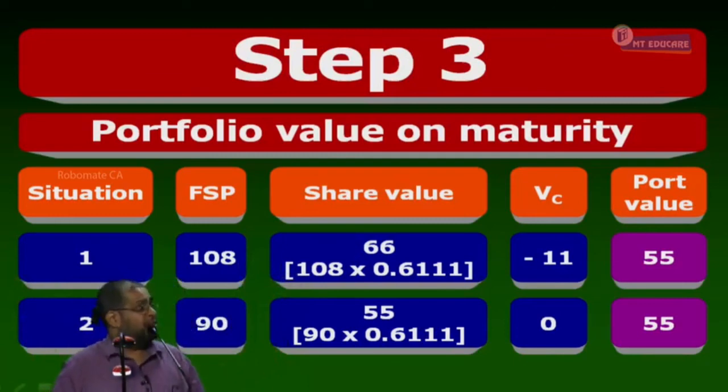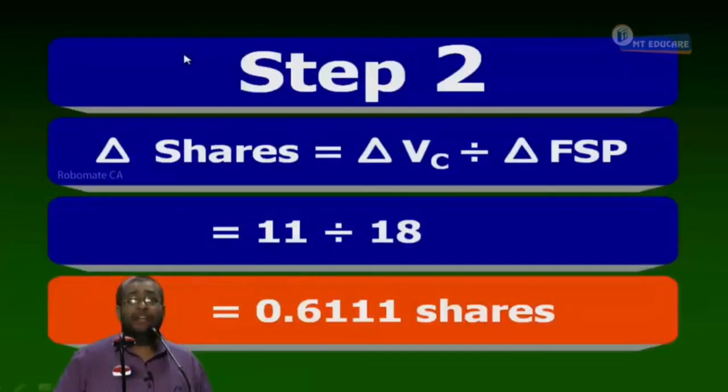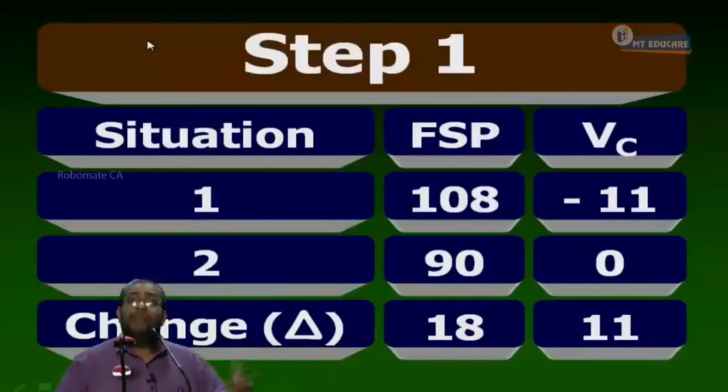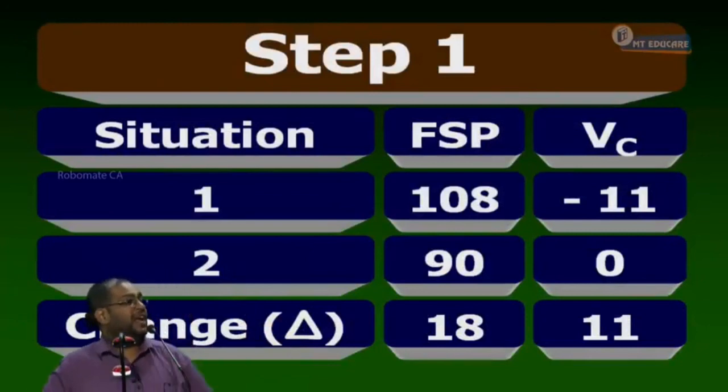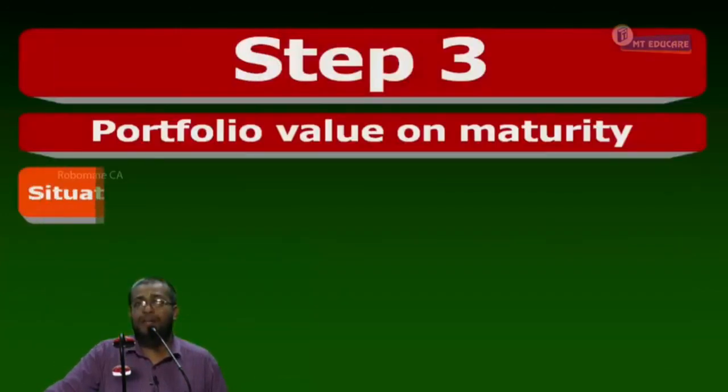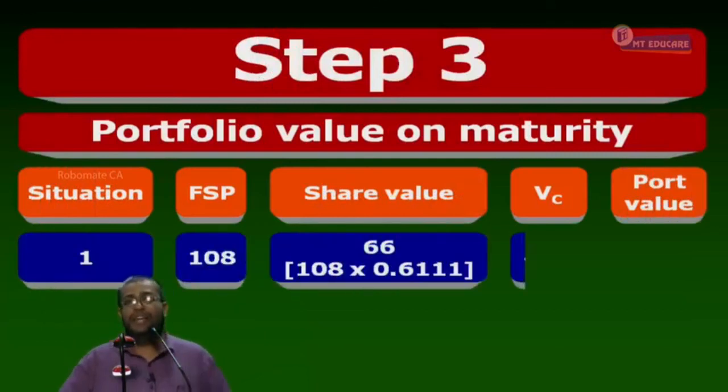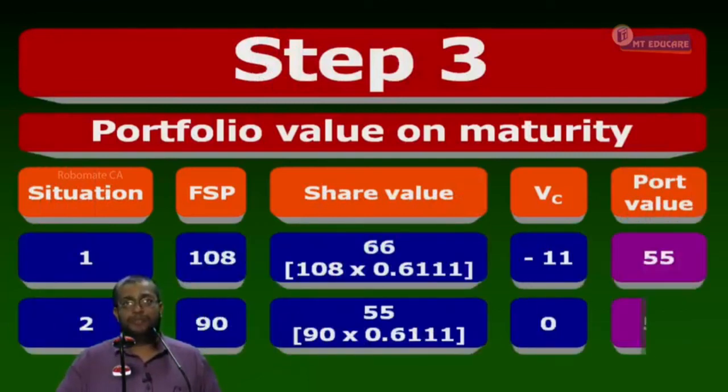But I could not discount 11 using the risk-free rate. The reason is, it can be 11 or what? 0, uncertain. But I discount a portfolio using the risk-free rate by making it a risk-free portfolio and then able to find out the balance value of the call option. Yes or no? Now, look at this. Next, step 2 or step 3? Step 4. Add on step 4. Present value of portfolio.